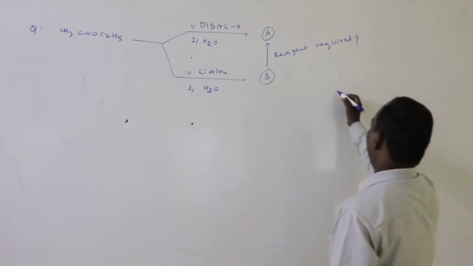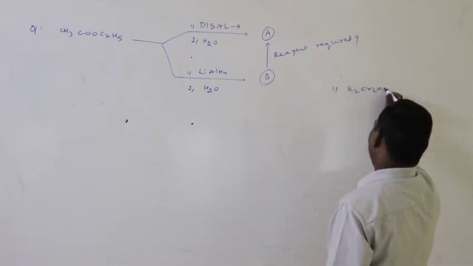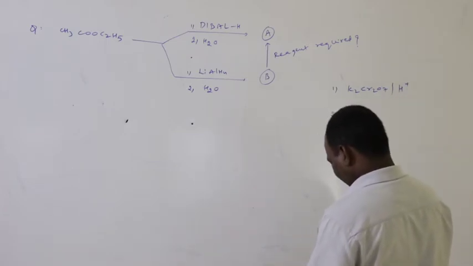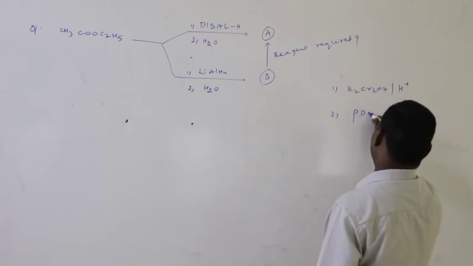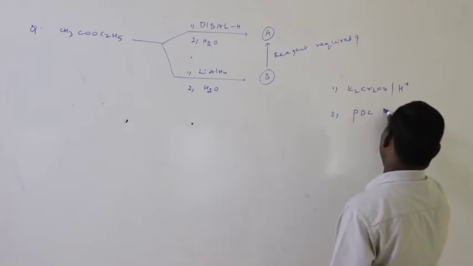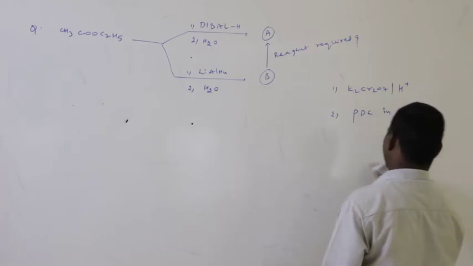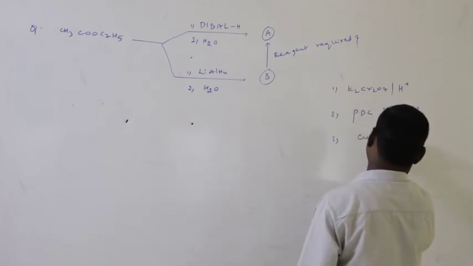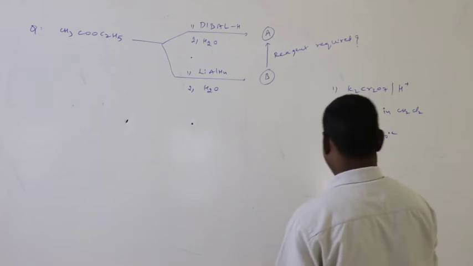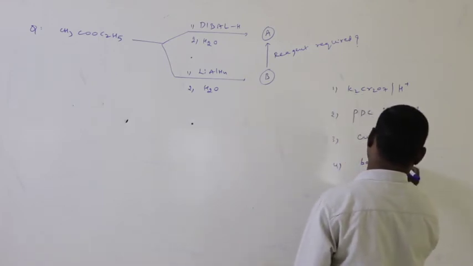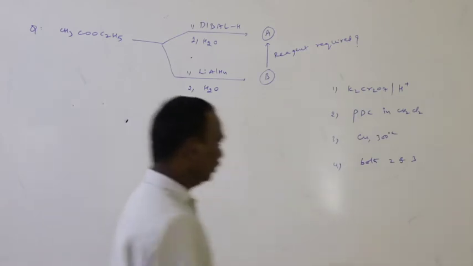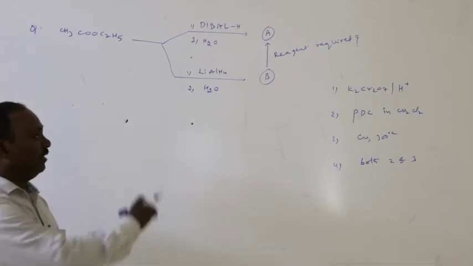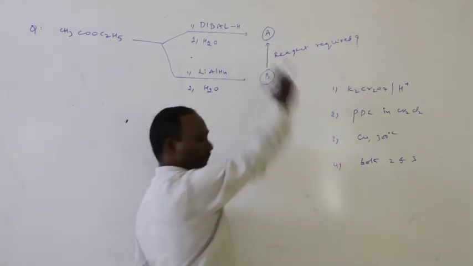First reagent is potassium dichromate, K2Cr2O7 with H plus. Second reagent is PDC, pyridinium dichromate in CH2Cl2. Third option is copper at 300 degrees centigrade, and fourth is both second and third option. Which one is the correct reagent required for the conversion of B to A?